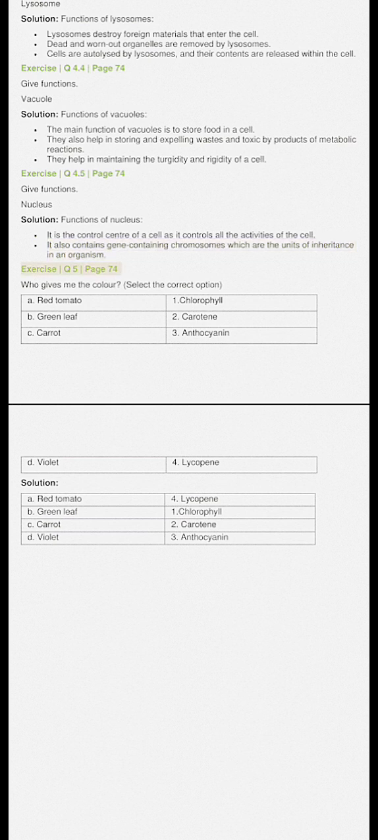Exercise Q5, page 74. Who gives me the color? Select the correct option. A. Red tomato, 1. Chlorophyll. B. Green leaf, 2. Carotene. C. Carrot, 3. Anthocyanin. D. Violet, 4. Lycopene. Solution. A. Red tomato, 4. Lycopene. B. Green leaf, 1. Chlorophyll. C. Carrot, 2. Carotene. D. Violet, 3. Anthocyanin.